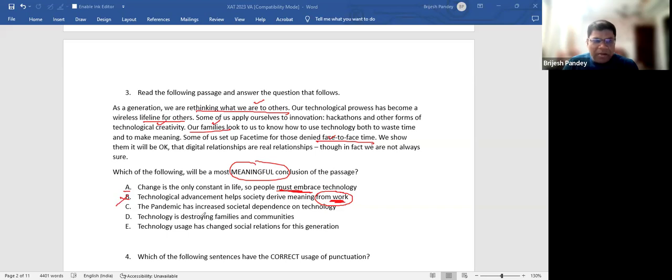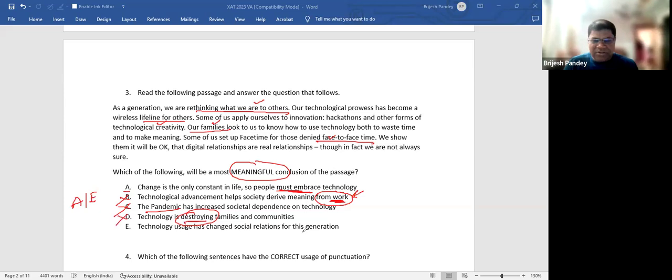And where has the pandemic come? The pandemic has not even been discussed, and you mark the pandemic. Technology is destroying. The poor fellow has no time to, has no access to his friends, families. And you mean to say that it is destroying? So the way this is beyond the scope of the passage, this is little unnecessary. So either the answer is A or it is E, right?